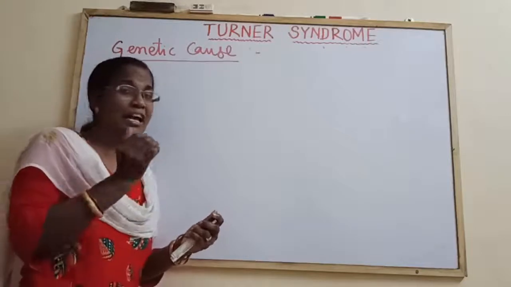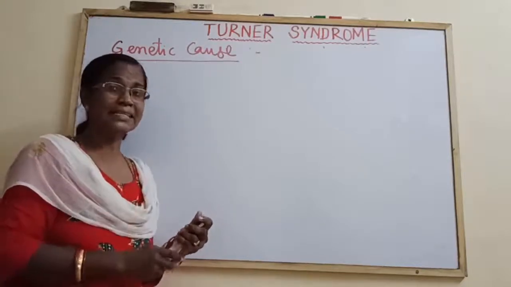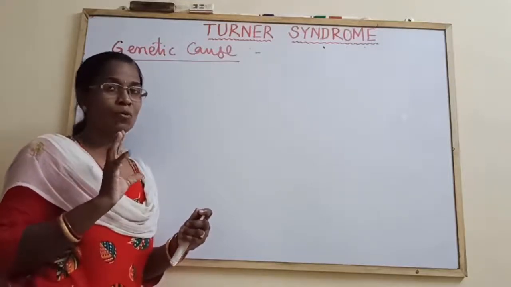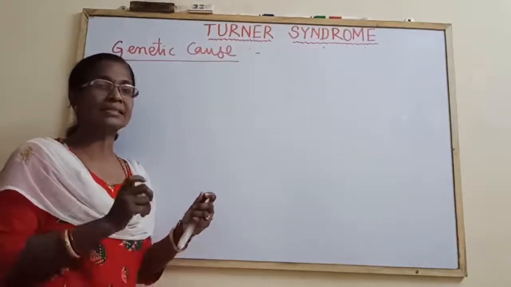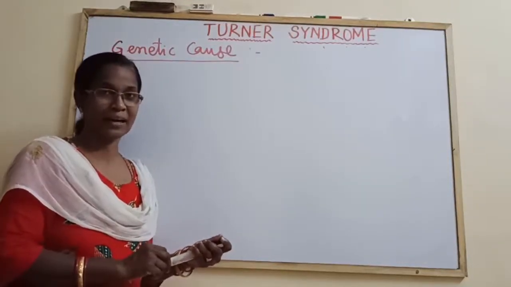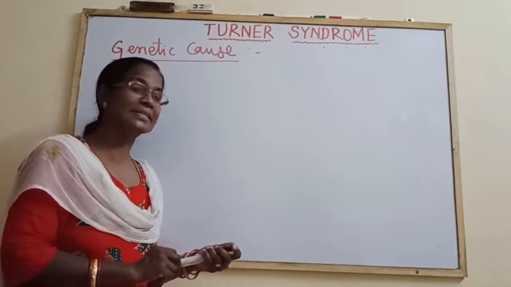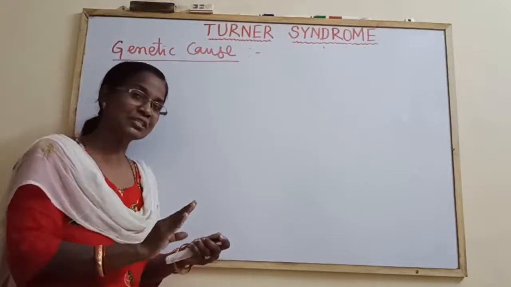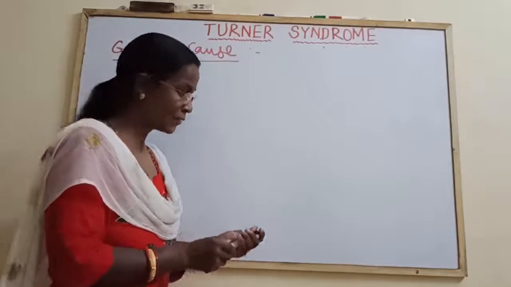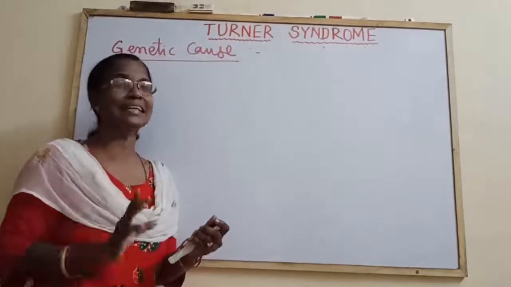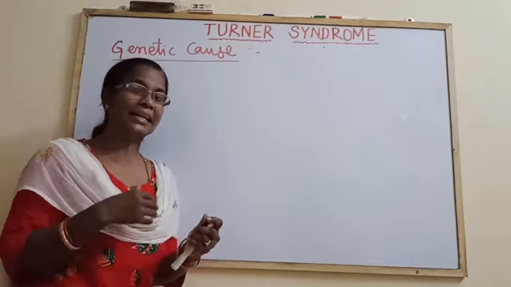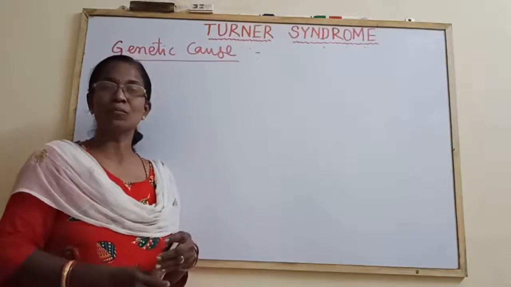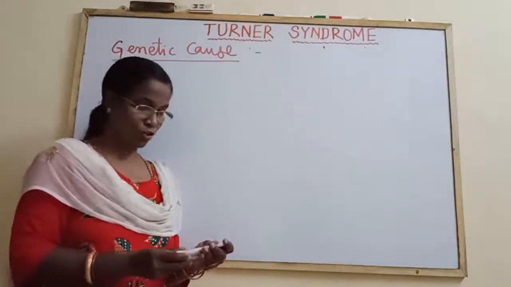And which type of chromosomal aberrations? It is nothing but a change in one chromosome. We call this change the term aneuploidy. In aneuploidy, there may be change of one or two chromosomes, either additions or deletions. Here we are getting 45, means one chromosome is deleted. Here deletion of X chromosome is there. So we can say it is a case of monosomy of X chromosome.